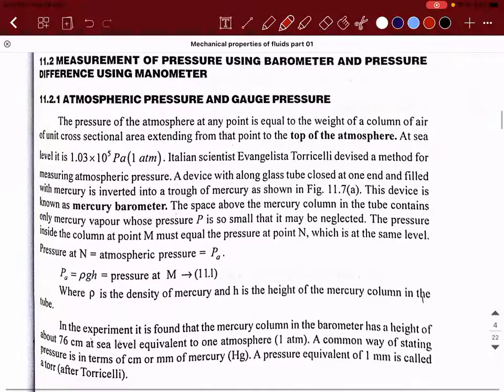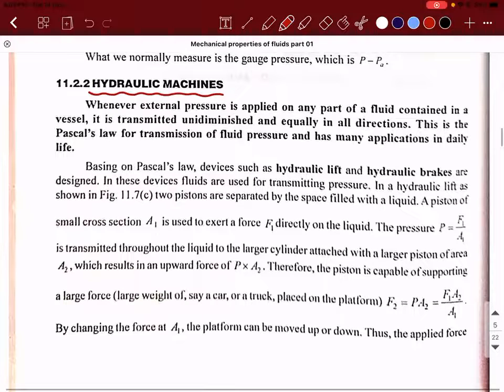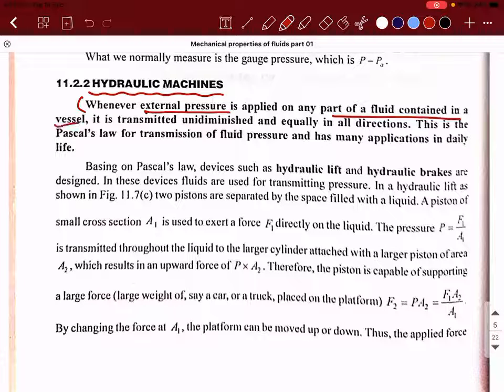Okay. So having said this, we will see one of the applications of this Pascal's law, which is in a machine called a hydraulic machine. Generally, whenever external pressure is applied on any part of the fluid contained in a vessel, it is transmitted undiminished and equally in all directions. So this is Pascal's law for transmission of fluid pressure. And one of the important applications of this Pascal's law is hydraulic machines.